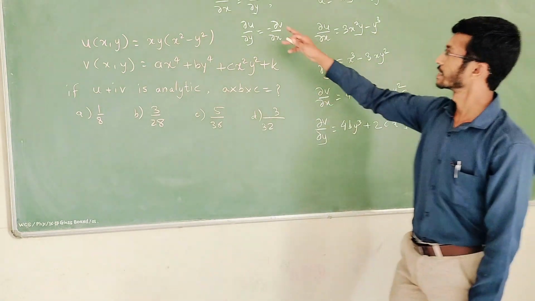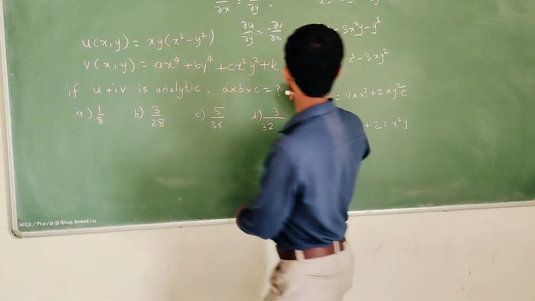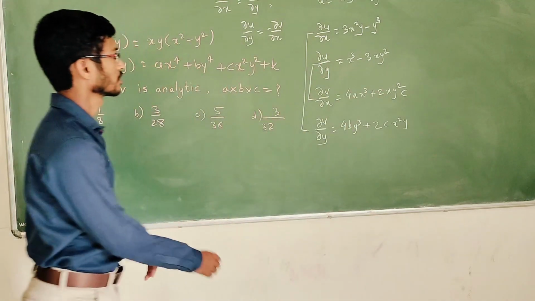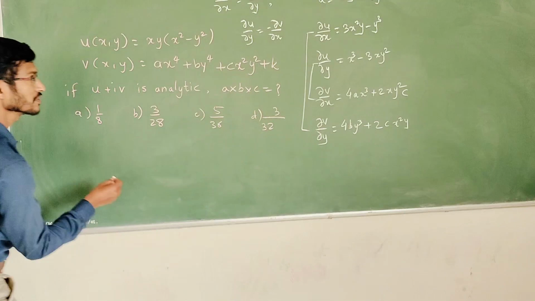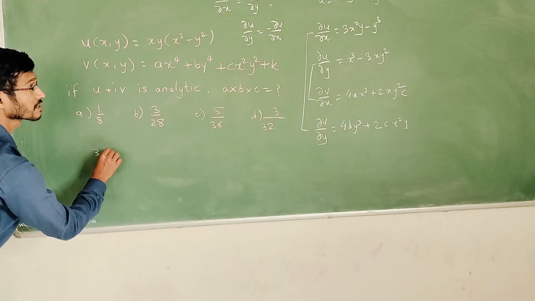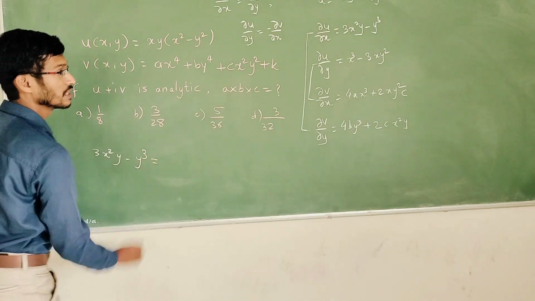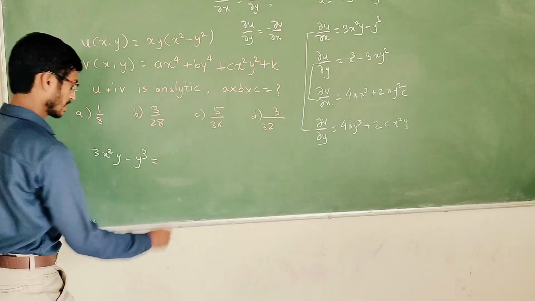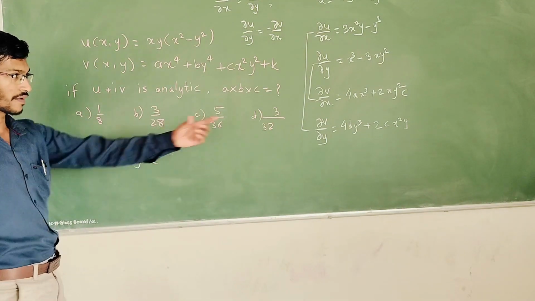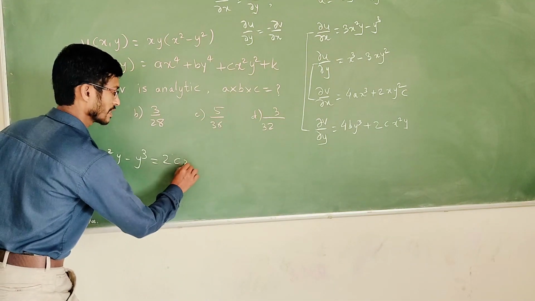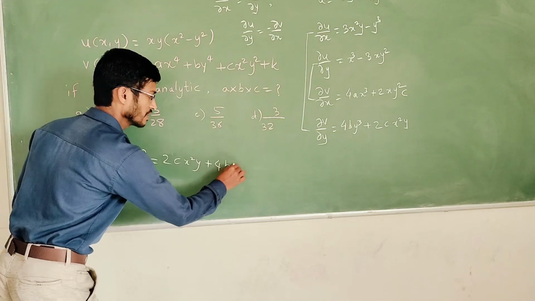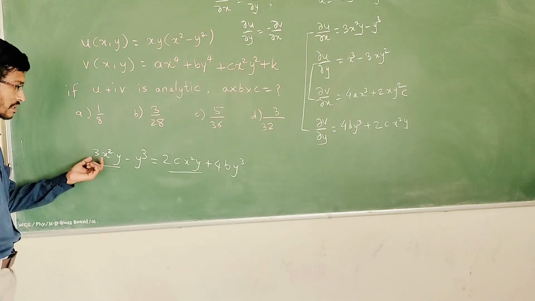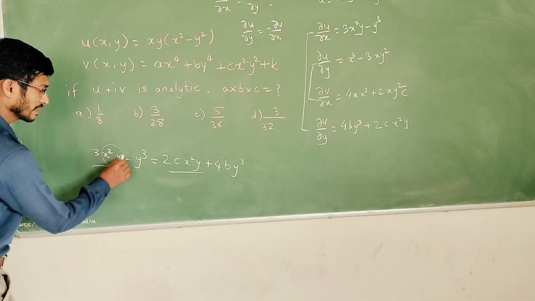Now we will equate these things. I will equate this to this and this to the other. First of all, I will equate these two. So 3x square y minus y cube is equal to delta v by delta y. Now we have x square y first, so I will rearrange that: 2c x square y plus 4b y cube. Now if you compare this part and this part, you will see 3 is equal to 2c, because x square y is common on both sides.